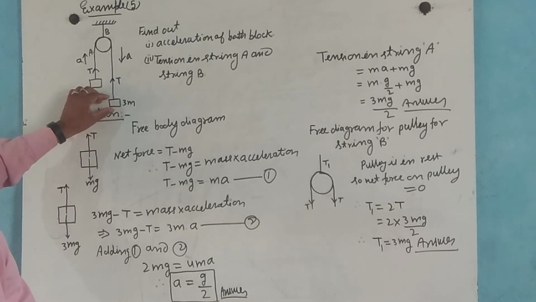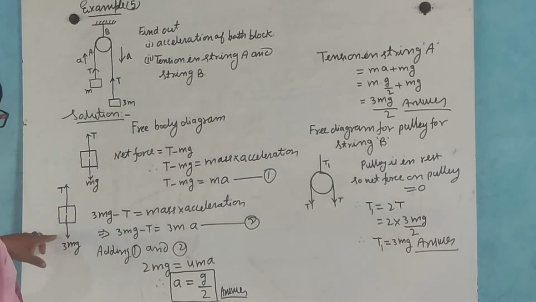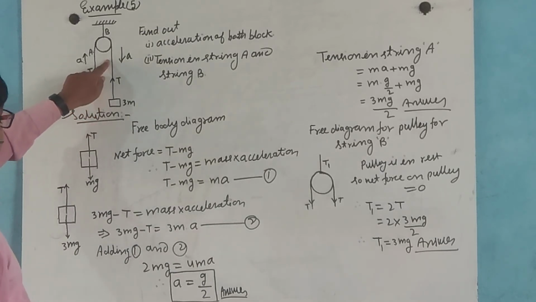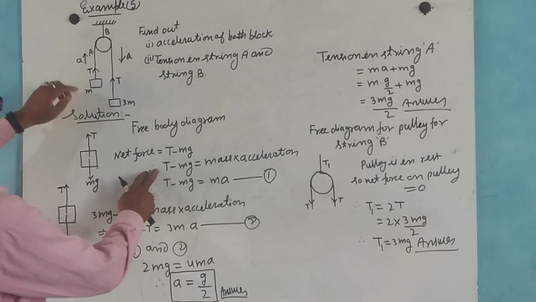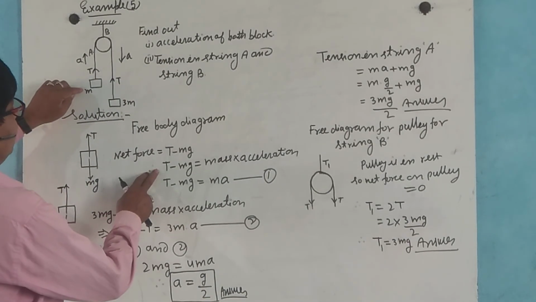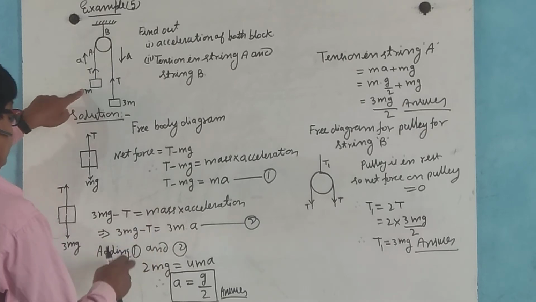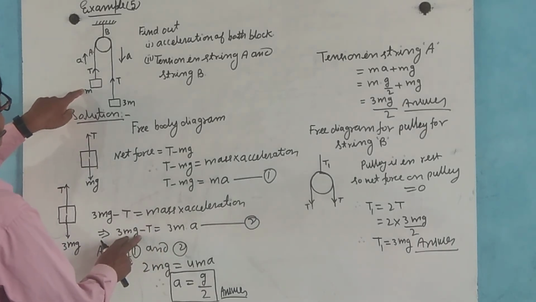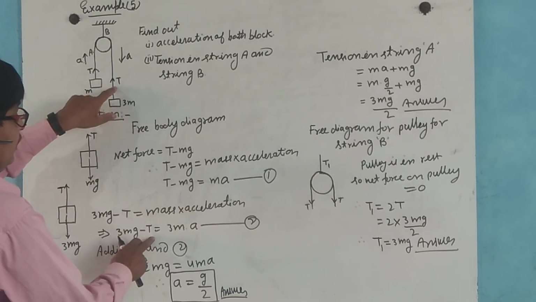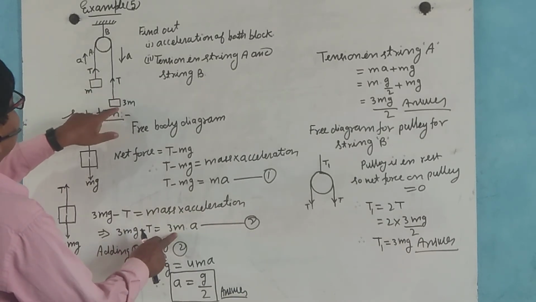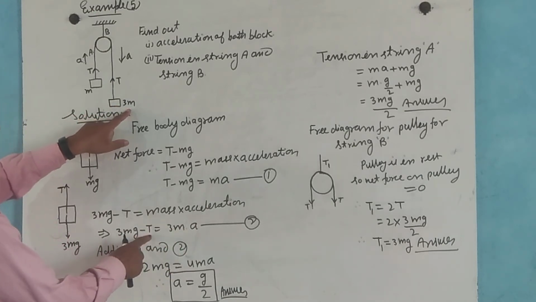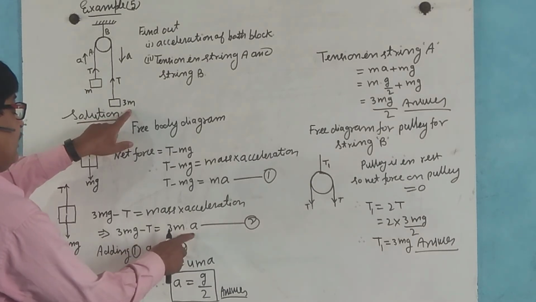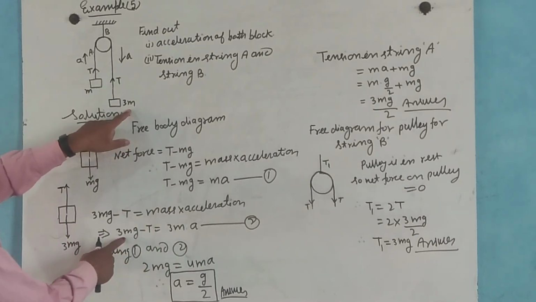This is 3m, weight is 3mg, and tension acts here, so the block moves in the downward direction, so 3mg minus T is equal to the mass 3m into a, so 3mg minus T equals 3ma.